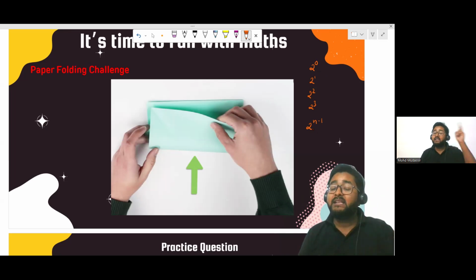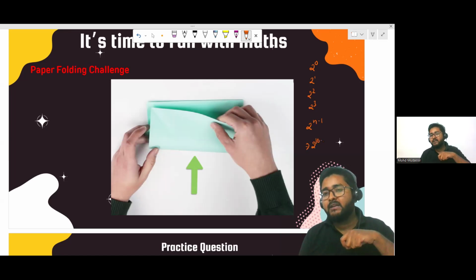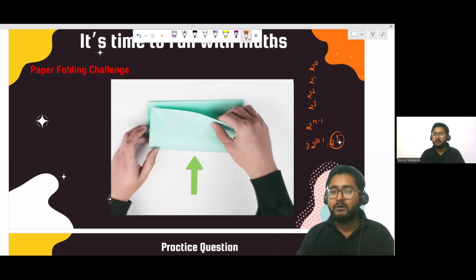So if I ask you in 10 folds how many layers will there be, you can say in 10 folds there will be 2 to the power 10 minus 1 is equal to 2 to the power 9, and now you can just solve 2 to the power 9 and you will get your answer. Hope it's clear.